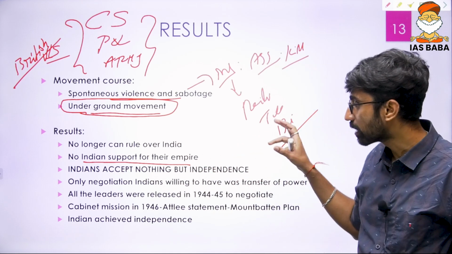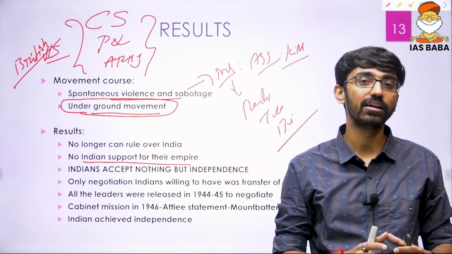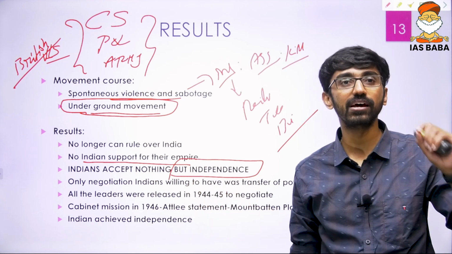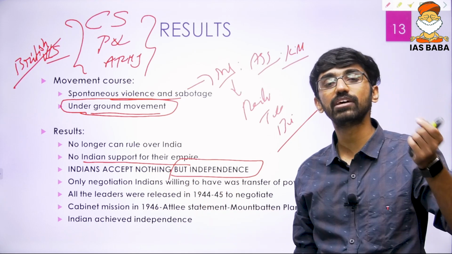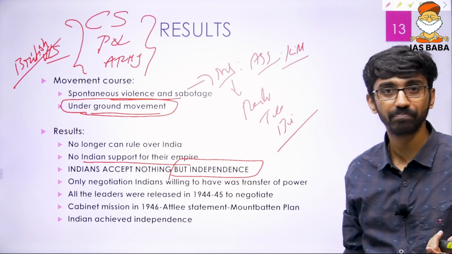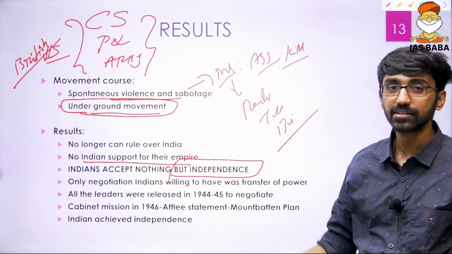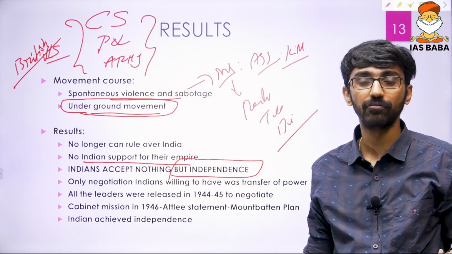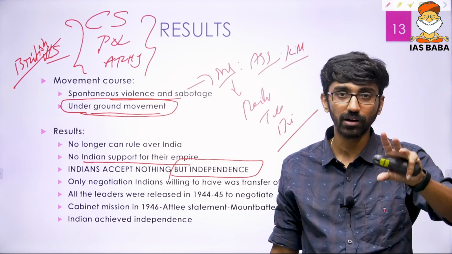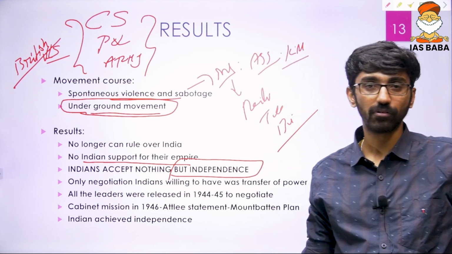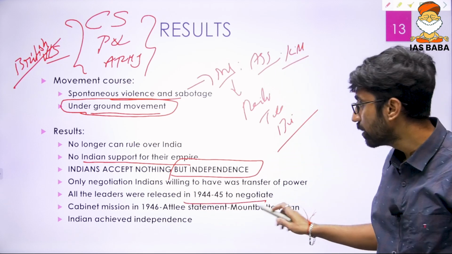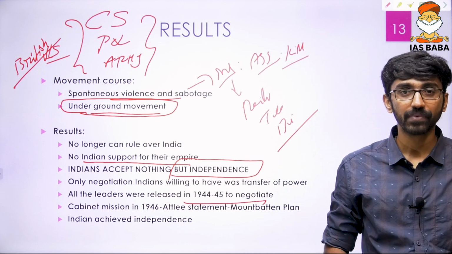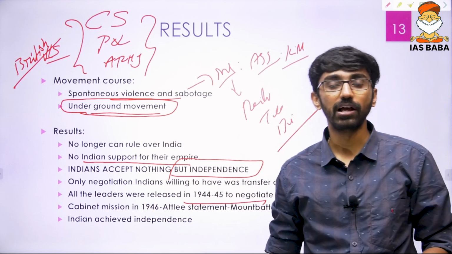Now Indians were not ready to accept that kind of minuscule political concession, but rather they needed nothing but independence. The only negotiations India was going to have was when the Britishers were going to transfer their power back to Indians. So when the Second World War was getting over by 1944-45, because the results were written on the wall, Germany was losing, Italy was losing, Japan was losing, all the leaders who got arrested before the launch of the Quit India movement were released, and through that way negotiations started.